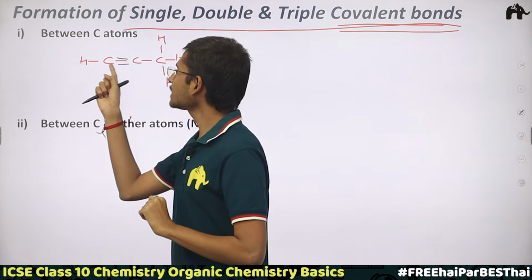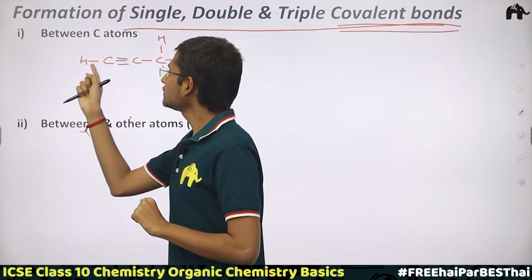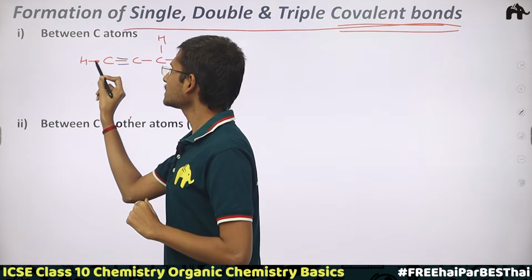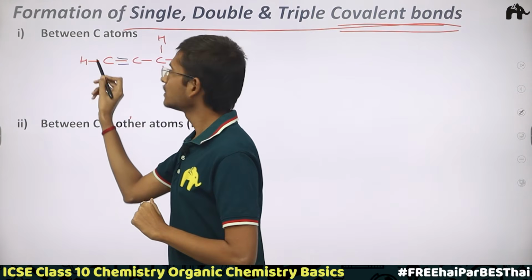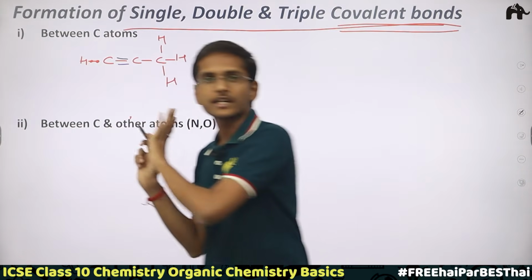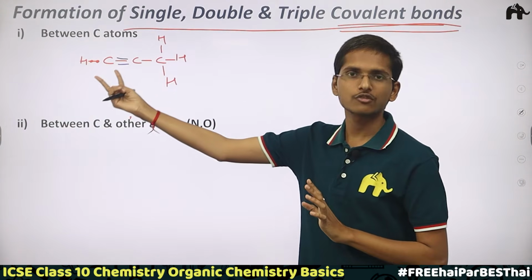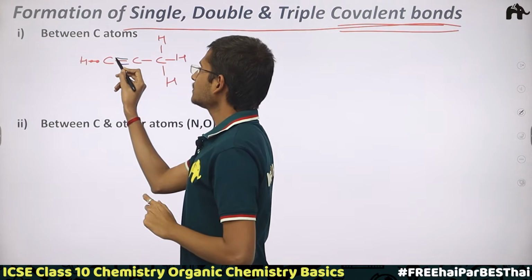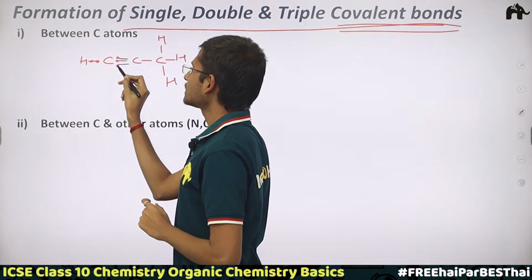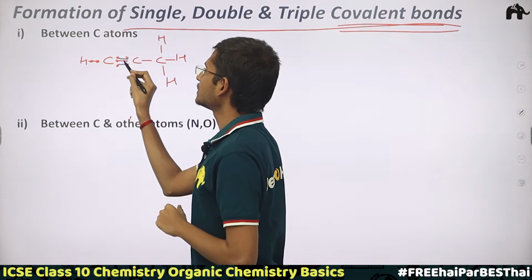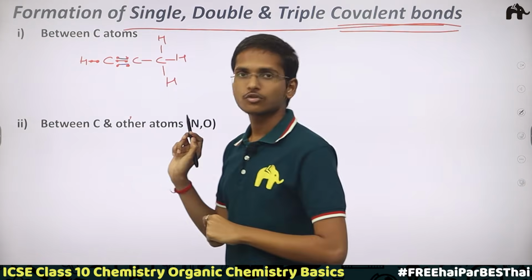This means that between this carbon atom and this hydrogen atom there is a single covalent bond. Here this electron is from the carbon, and this electron is from hydrogen. So electrons are mutually shared between the carbon and the hydrogen atom. In the same way, here this electron and this electron are of this carbon, and this one and this one are of this carbon.